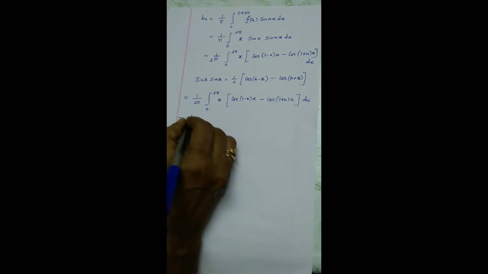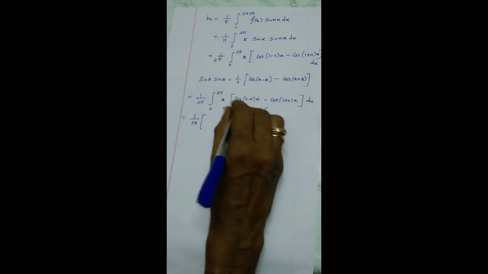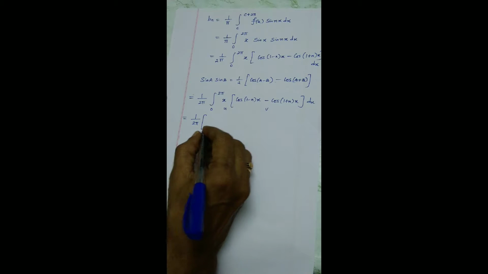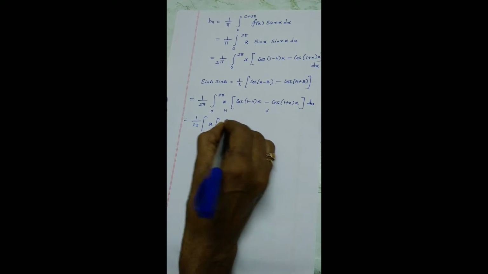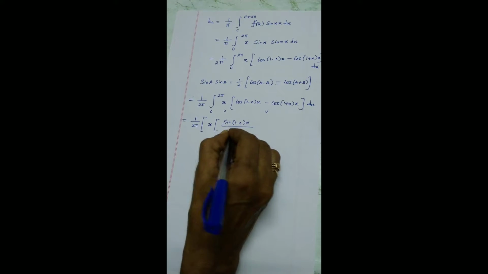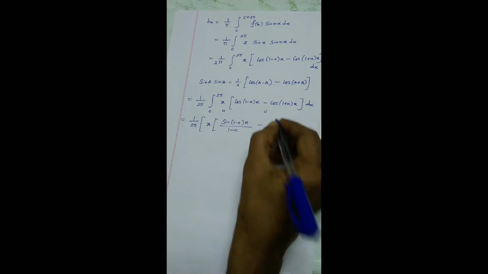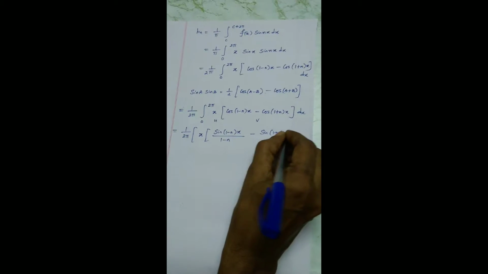Now I am going to apply Bernoulli's formula for this. So x is u, the entire bracket is v. Apply Bernoulli's formula: x, open the bracket, integral of cos is sine, very simple integration, minus integral of sine.